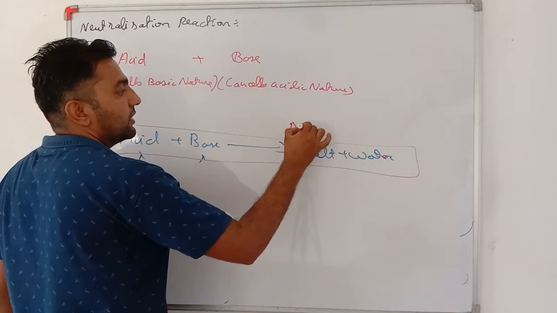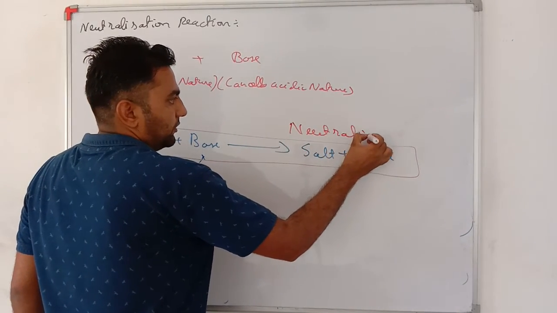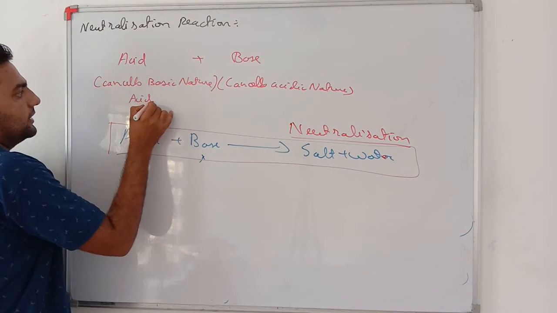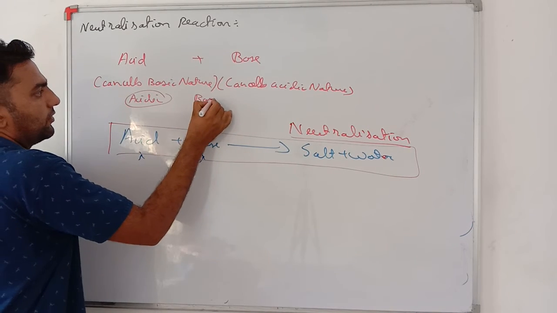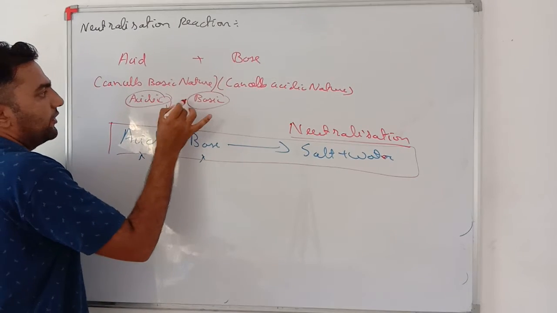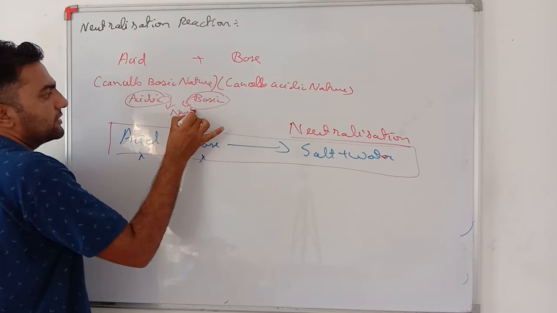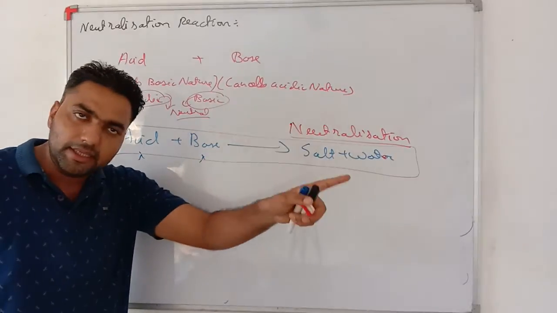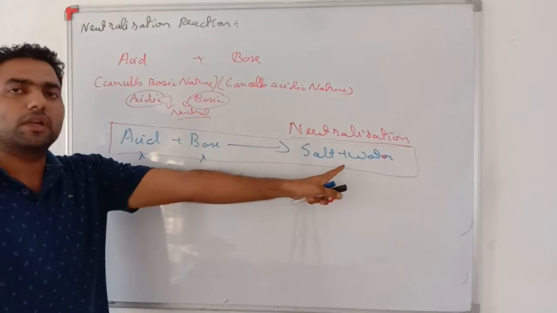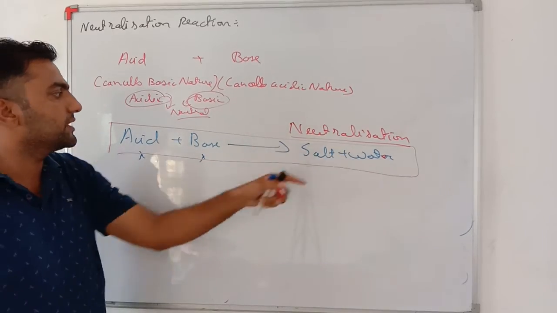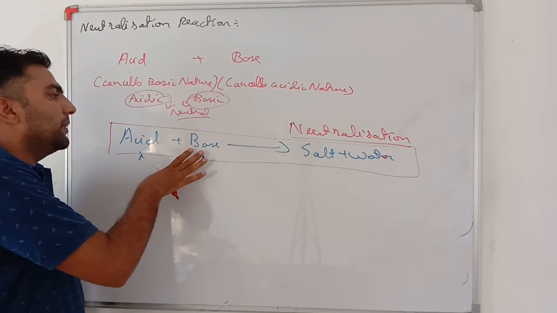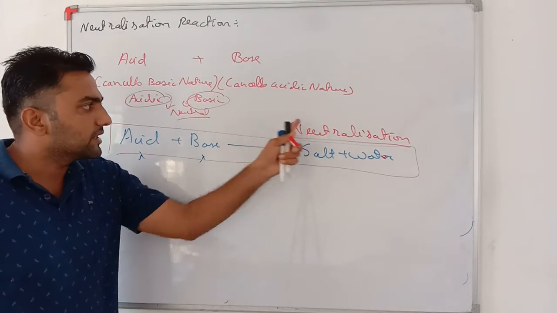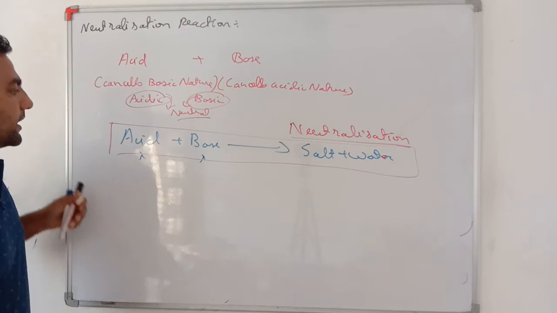Why is this process known as neutralization? We already know either a thing will be acidic in nature or it will be basic in nature. If it is neither acid nor base, it is neutral. So here we start with acid or base, but the material we are getting is neither acid nor base. So the material is neutral. That's why this process is known as neutralization, meaning conversion of acidic or basic material into nothing, meaning neither base nor acid. Such a reaction is known as neutralization reaction.